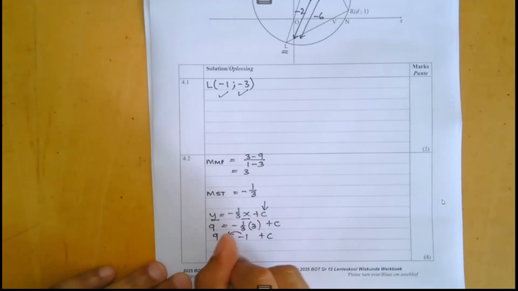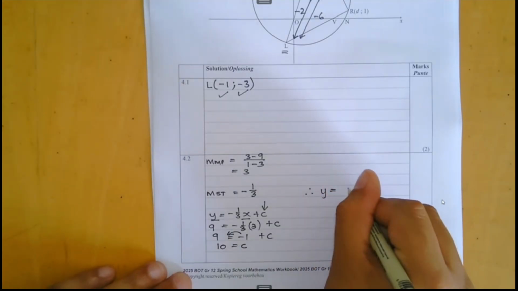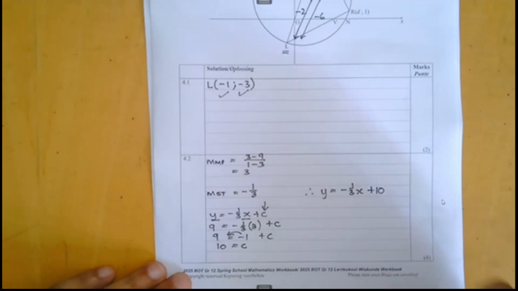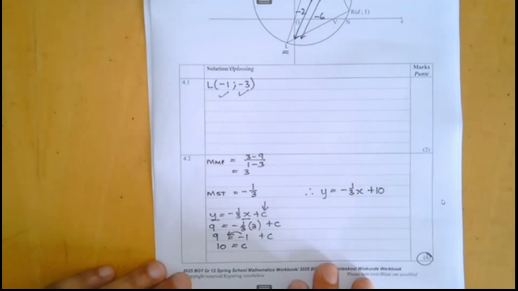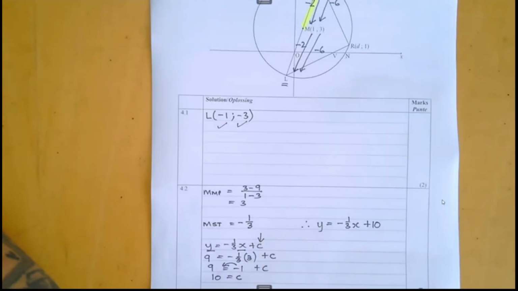Take my negative 1 over, leaves me with a C value of 10. Therefore, ladies and gents, my equation of my tangent is y equals negative a third x plus 10. Easy 4 marks.